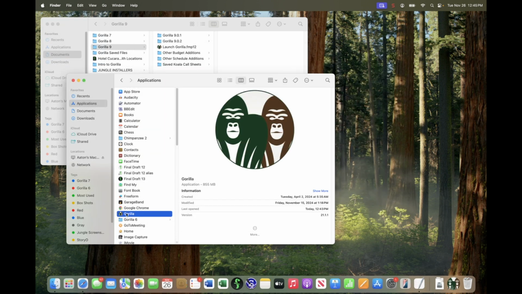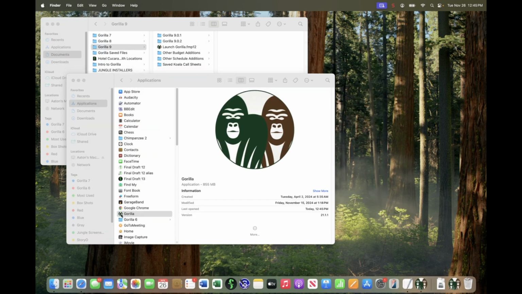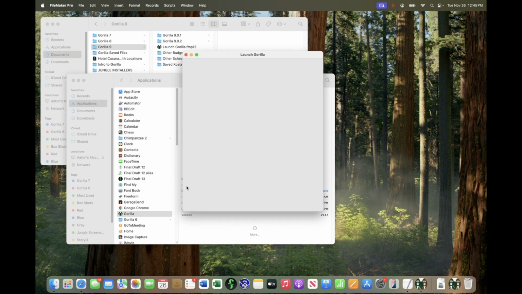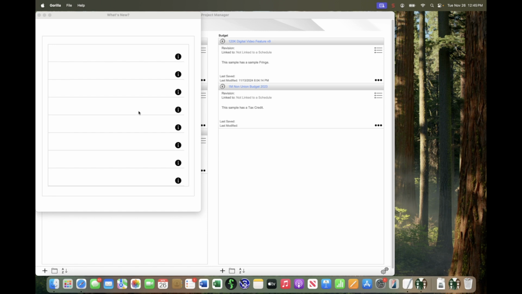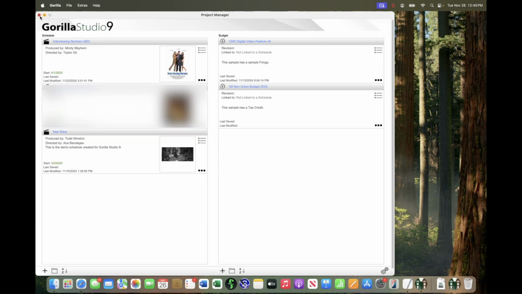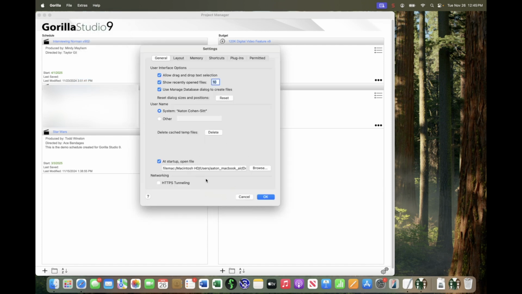Now I'm going to do the same thing by launching this Gorilla application in Applications. Notice that it is launching a version of Gorilla, and you can see it's version 9.02, which is the one that I want it to launch. Now, we can go ahead and do whatever we want here and modify a schedule, modify a budget. But if I were to go to the Extras pull-down menu, now this is in Gorilla, and select Admin Options, or Preferences, Preferences takes you to that same exact place.